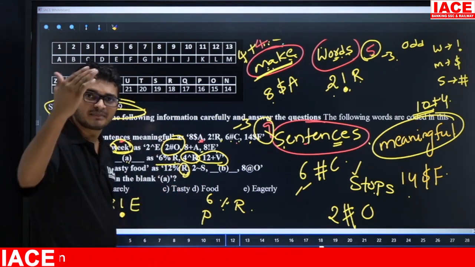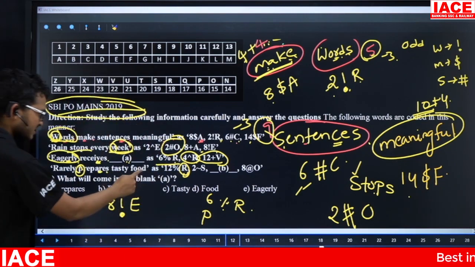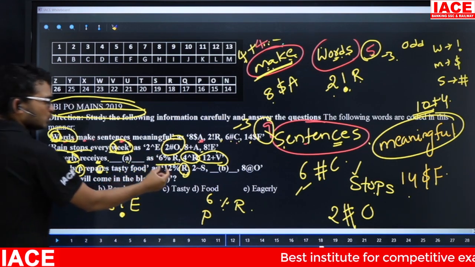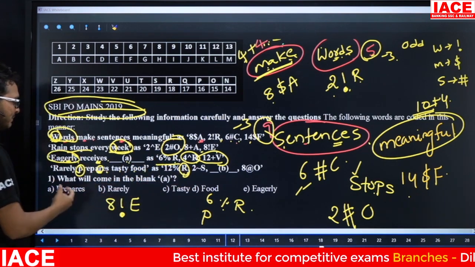Letter logic is what? From the right-hand third letter. Check in the given words. Right-hand third letter is what? O. Here yes. Here R. That means here 12% is R. This is the code for here. Prepare. This is the code for prepare.